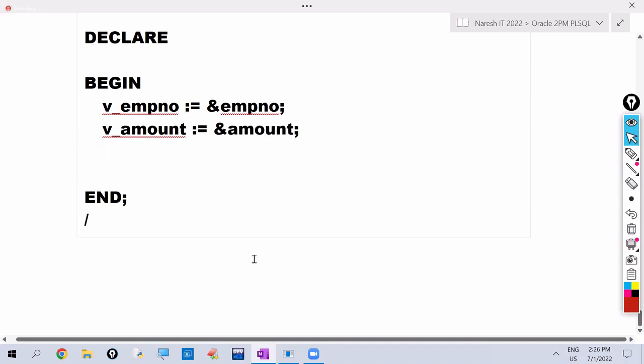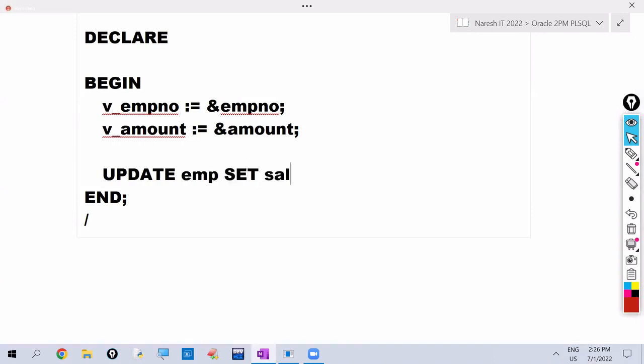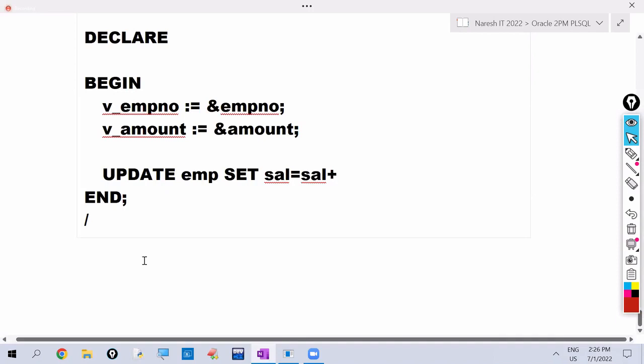Now we want to increase the salary. This is the given employee number, and this is the given amount. To update the salary, which command do we use? Update. Update emp set salary equals salary plus given amount.